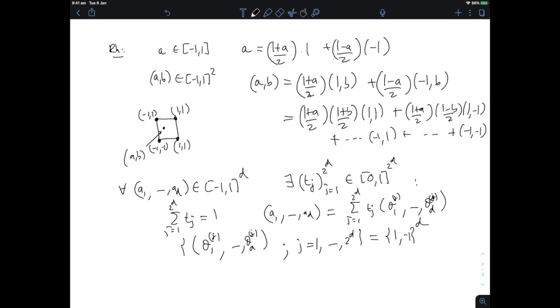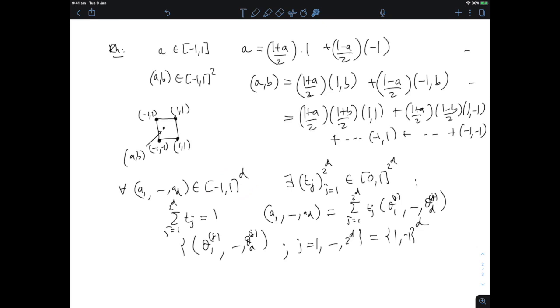All right, so this is the rewriting. We've done it here with d equal 1, we've done it there with d equal 2. We're writing up the fact that every vector in [-1, 1]^d can be written as a convex combination of the extreme points of that hypercube.